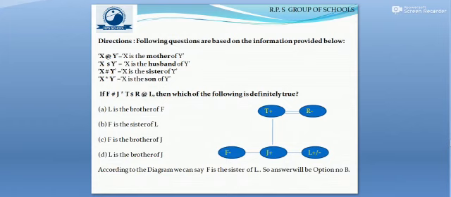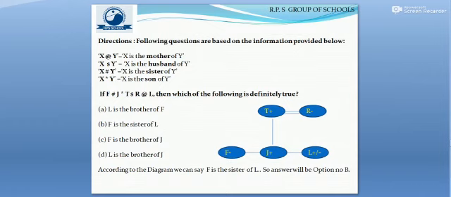Here, x @ y means y is the mother of x, x # y means x is the mother of y, and x $ y means x is the husband of y, x % y means x is the sister of y, and x * y means x is the son of y. Now, if F % J * T $ R # L, then which of the following is definitely true?